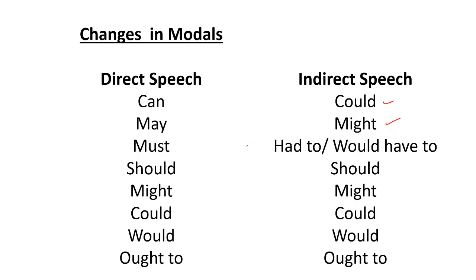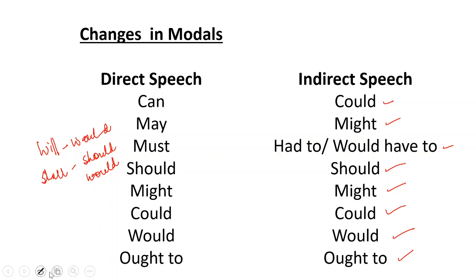So must will always change into had to or would have to. Should remains should, might is might, could is could, would is would, ought to remains ought to. Now will, of course, you must remember, becomes would in the indirect speech. Shall becomes should or would.